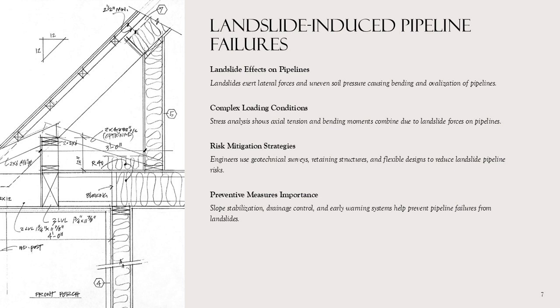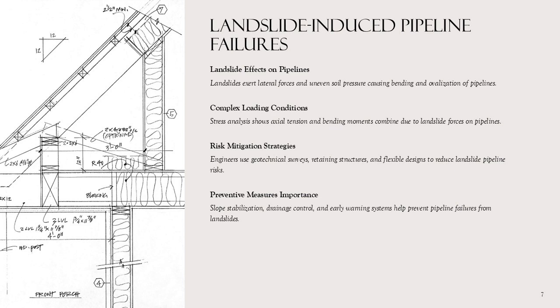Landslide-induced pipeline failures. Landslides involve the downward movement of soil, rock, and debris under gravity, often triggered by heavy rainfall, earthquakes, or human activities. When a buried steel pipeline lies within a landslide-prone area, it experiences lateral forces and uneven soil pressure, leading to bending and ovalization of the pipe. Severe landslides can cause complete rupture or displacement of pipeline segments.